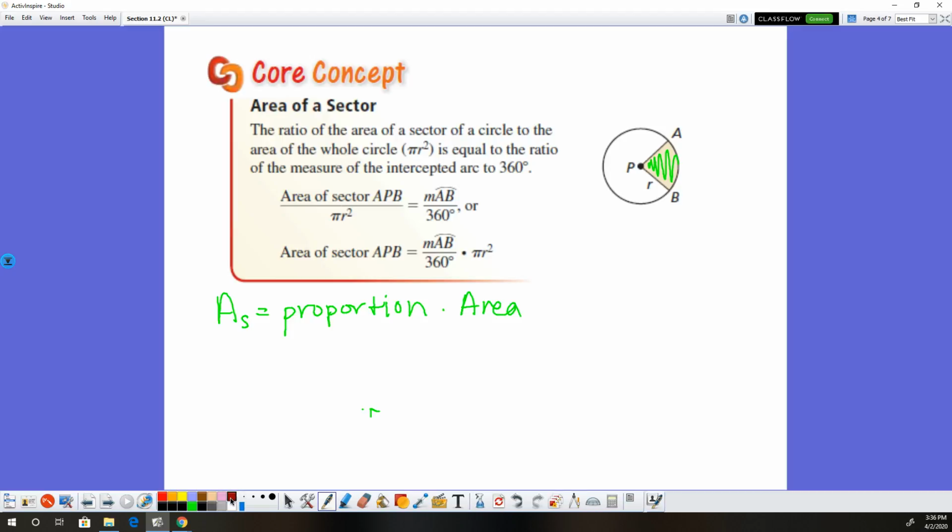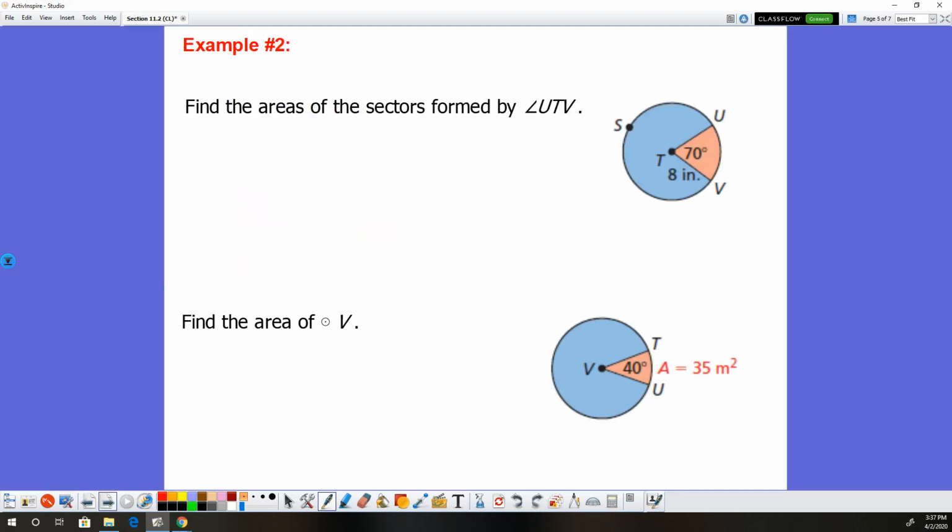If I want to break that down a little more, the area of the sector is going to equal, well, to find the proportion, that's just the central angle over 360, times the area, which is pi r squared. So we're going to use that for these next examples.